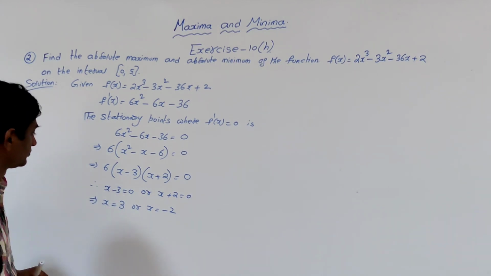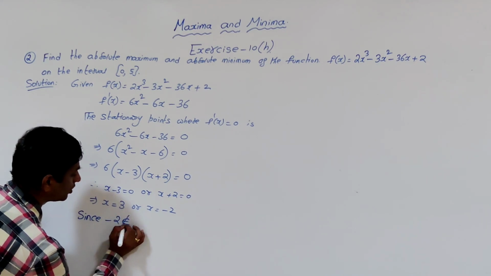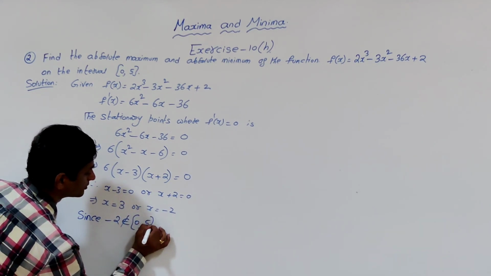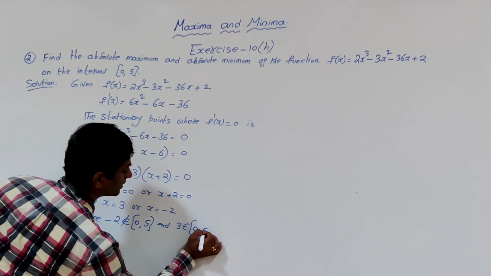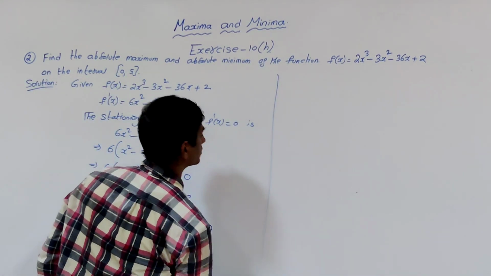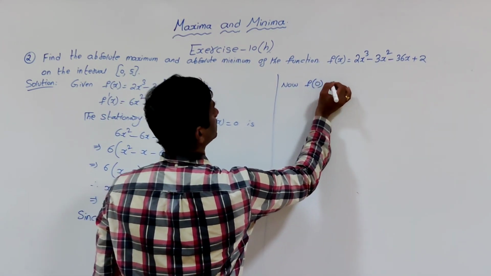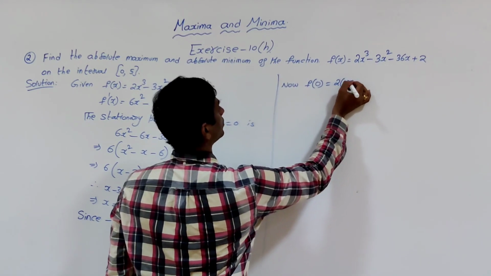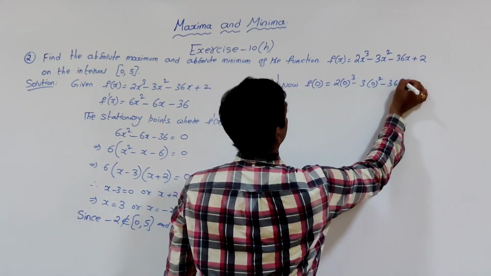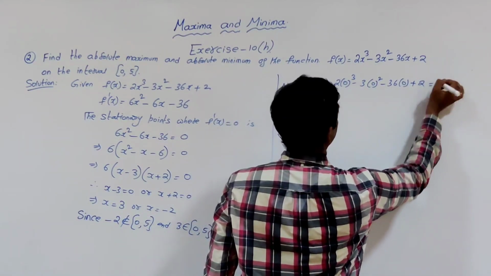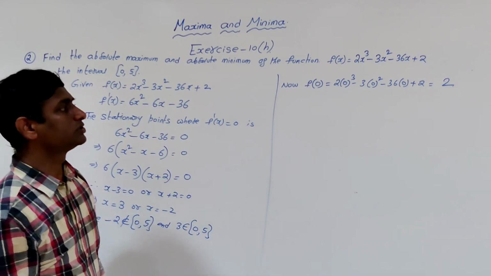Since minus 2 does not belong to the closed interval 0 comma 5 and 3 belongs to the closed interval 0 comma 5. Now f of 0 will be 2 into 0 whole cube minus 3 times 0 whole square minus 36 into 0 plus 2. All will be 0, plus 2 is 2.